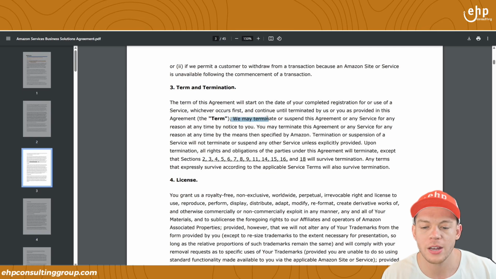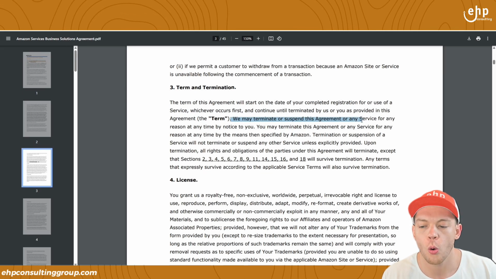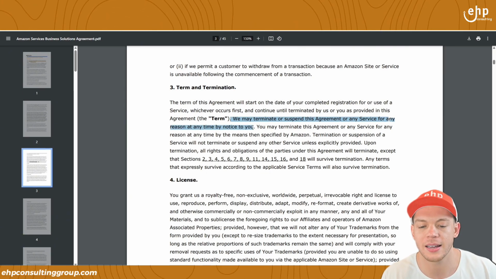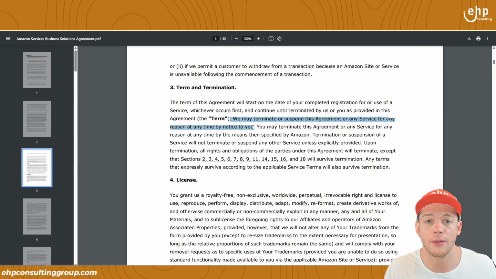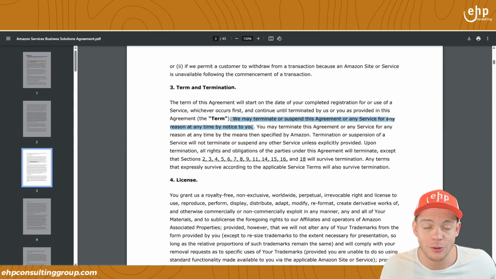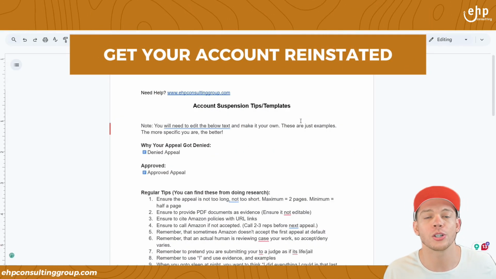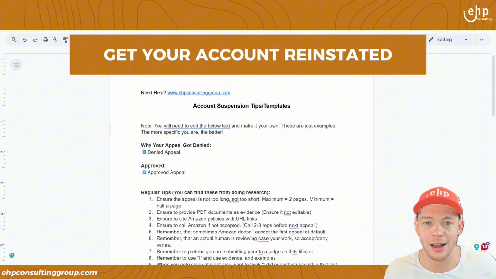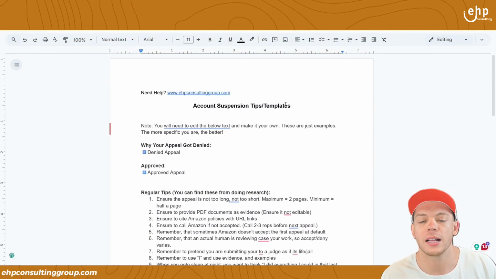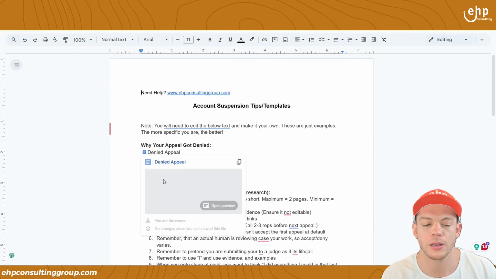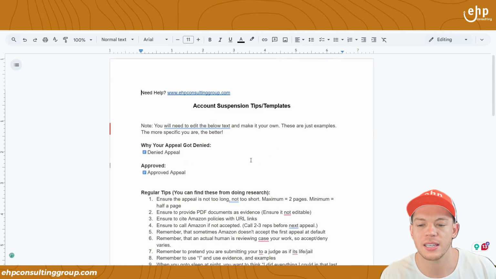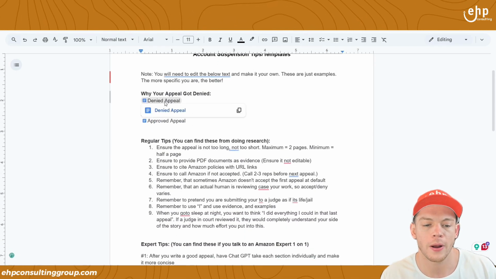Pretty much, we may terminate or suspend this agreement or any service for any reason at any time. So Amazon can kick you off their platform for any reason they feel like. I don't know if you didn't know that, but if you didn't, now you do. Now the goal is to say that you love Amazon so much, or just the opposite, and get your account reinstated. To do that, we've got some seller tips, a denied appeal and an approved appeal that you can see as examples.